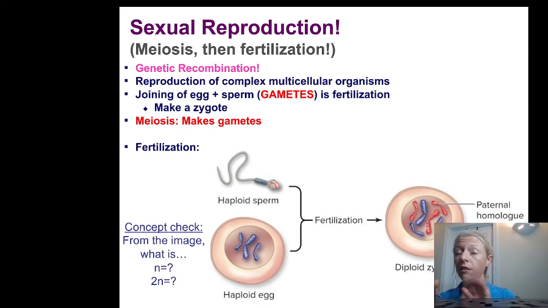So diploid, di means two. Cells produced from mitosis are genetically identical and diploid, whereas cells produced from meiosis are genetically unique and haploid.